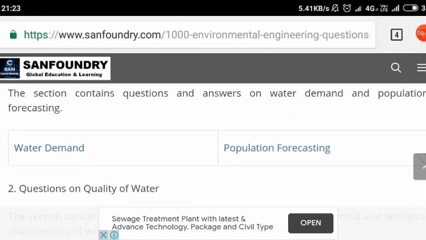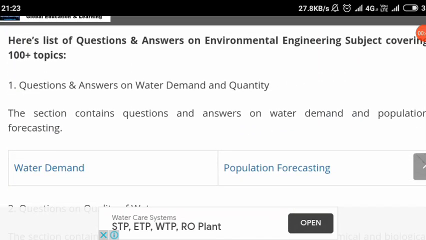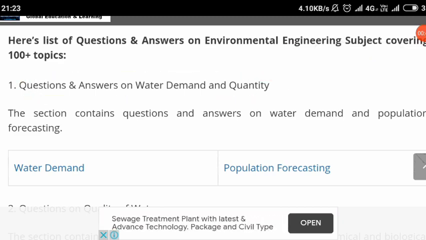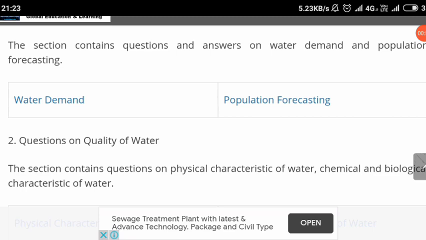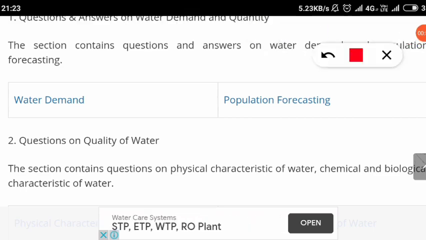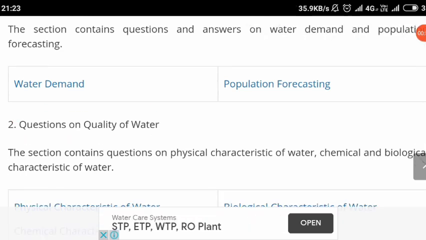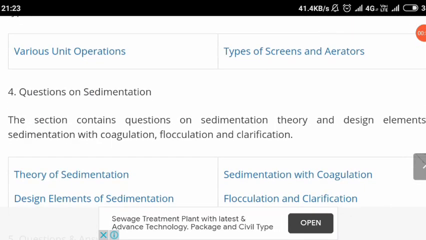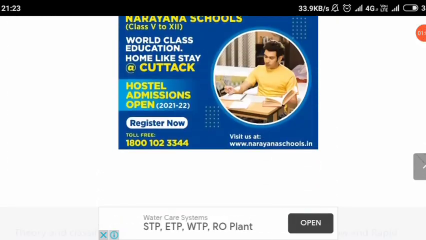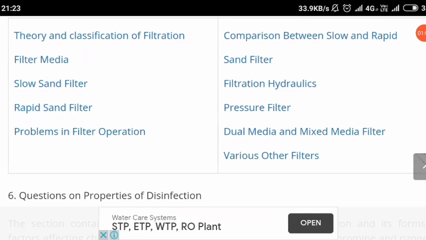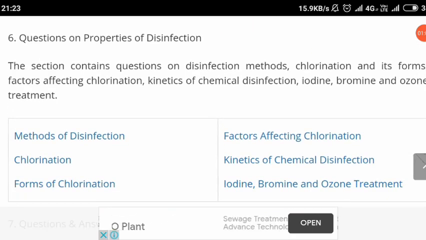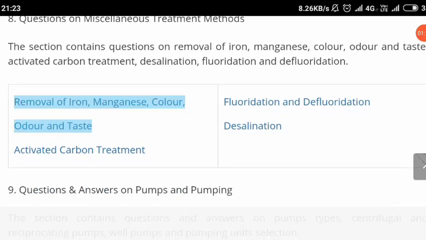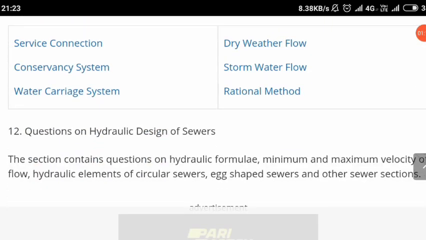If you go down, you can see the first section is related to water demand and quantity, and under that section there are also subdivisions, that is water demand, population forecasting. The second section is on the quality of water, the third is on unit operations, screening and aeration. Likewise you will get different sections related to environmental science and engineering. As you can see here, rapid sand filter, waste management, everything is there. It is the very best platform to practice MCQs related to environmental science and engineering.